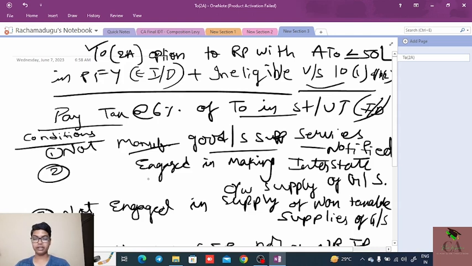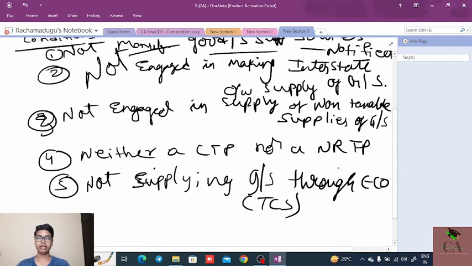Second, not engaged in making interstate supply of goods or services. Next, not engaged in supplying non-taxable supplies of goods or services. Next, neither a casual taxable person nor a non-resident taxable person, and not supplying goods or services through an e-commerce operator who is liable to deduct the TCS. Okay.